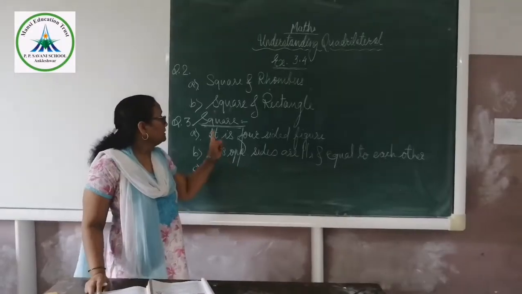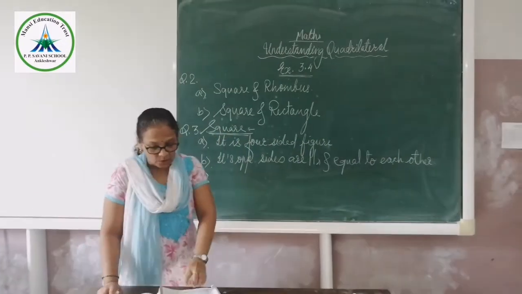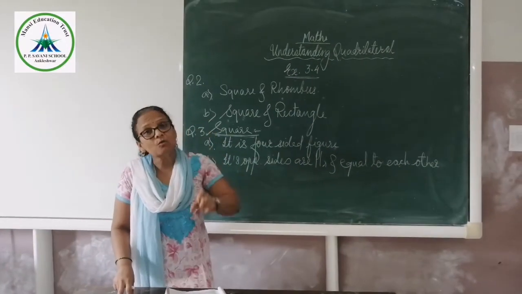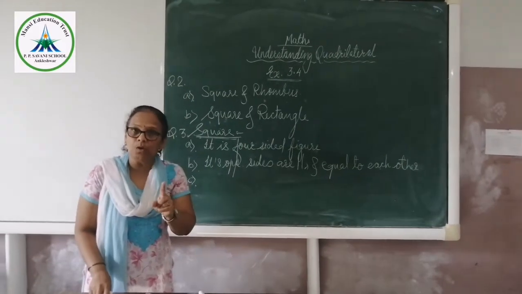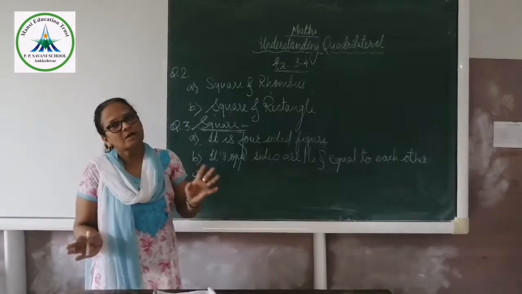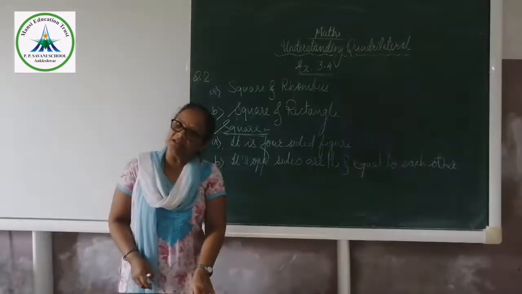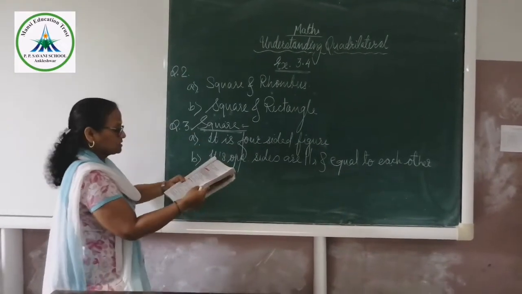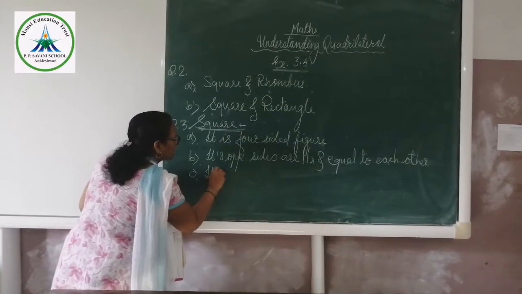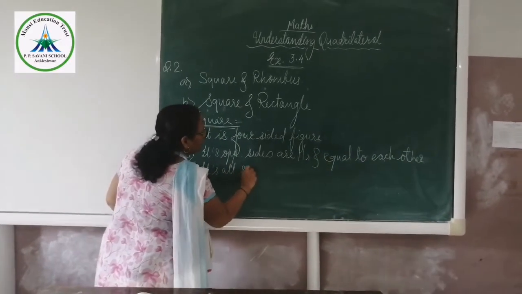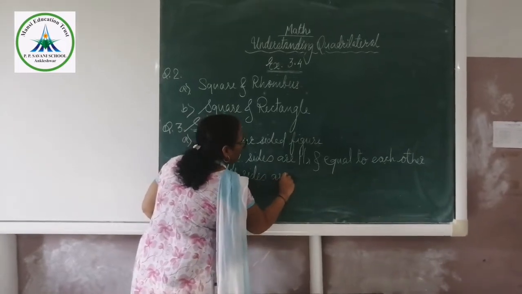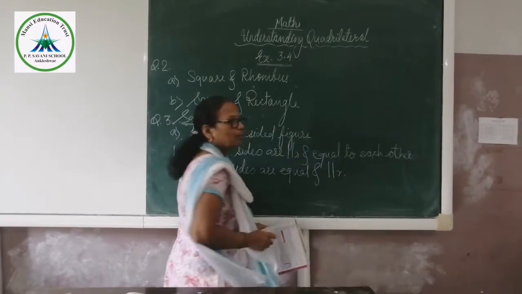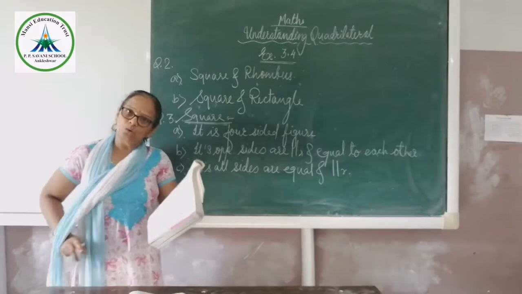Okay, now third one, you have to prove a square is a rhombus. How will you prove it? What is the property of the rhombus? In a rhombus, all the sides are equal and parallel. A square also has equal sides and parallel sides. Therefore, we can say that it is a rhombus. So we will write it: why is a square called a rhombus? All sides are equal and parallel. Therefore it is called a rhombus.